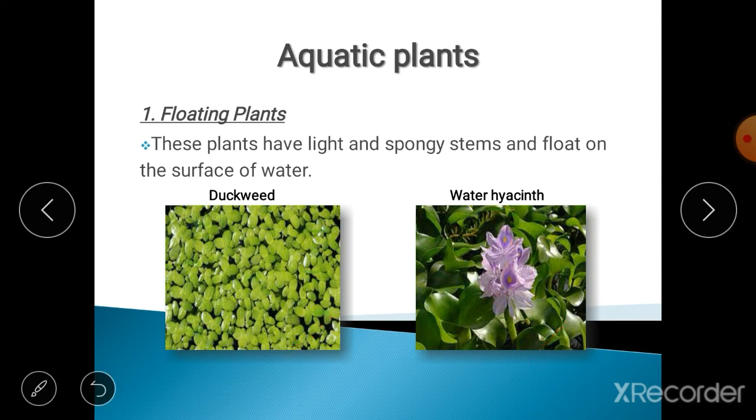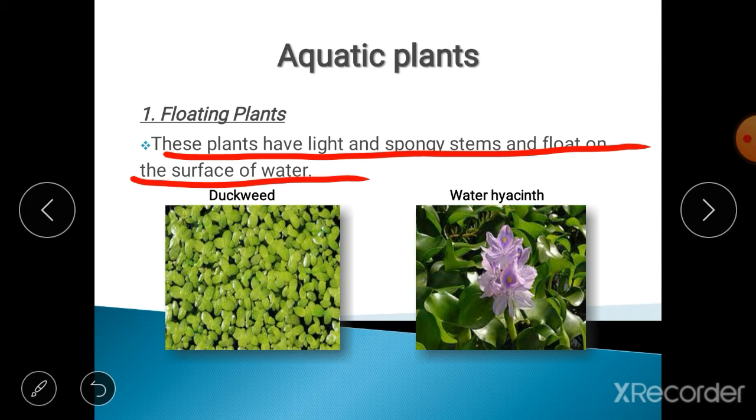So if they ask you examples for floating plants, you can tell duckweed or water hyacinth. So let's just revise what are floating plants. These plants have light and spongy stems and float on the surface of water. Okay, now the next topic is